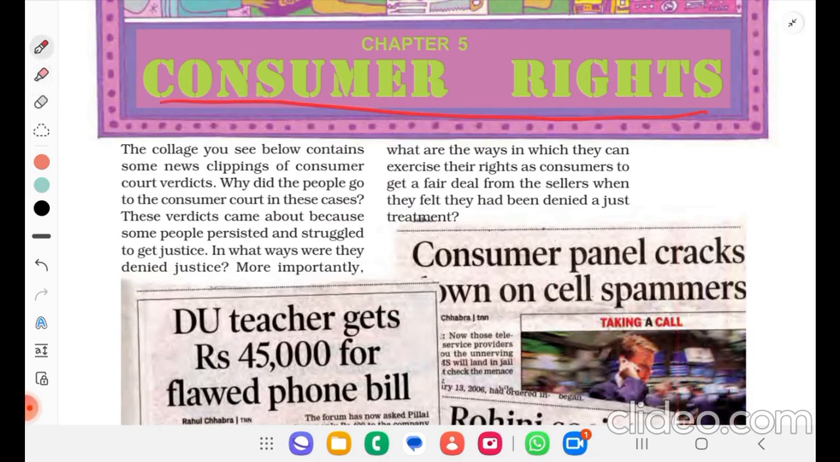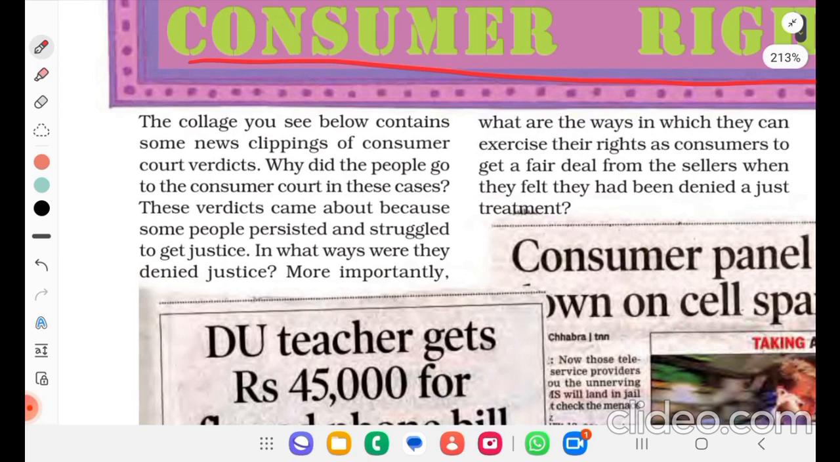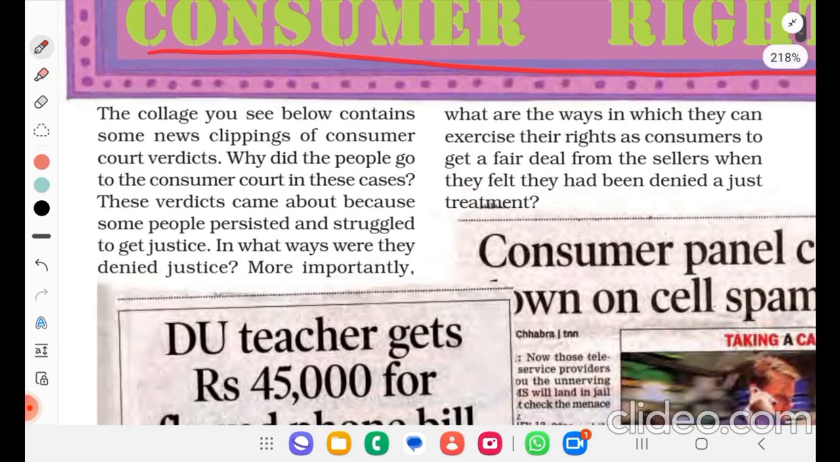Let us begin. The collage you see below contains some news clippings of consumer court verdicts. Why did the people go to consumer court in these cases? These verdicts came about because some people persisted and struggled to get justice. In what ways were they denied justice? More importantly, what are the ways in which they can exercise their rights as consumers to get a fair deal from sellers when they felt they had been denied a just treatment?